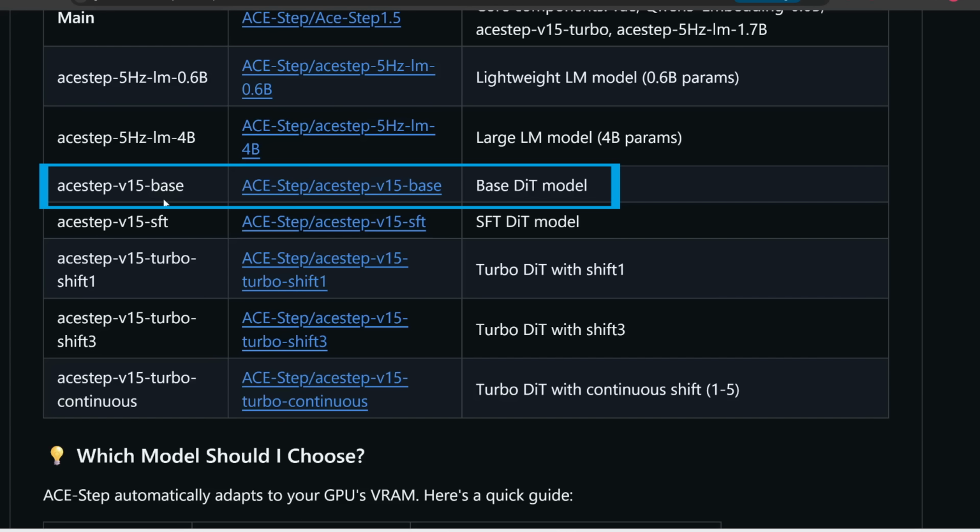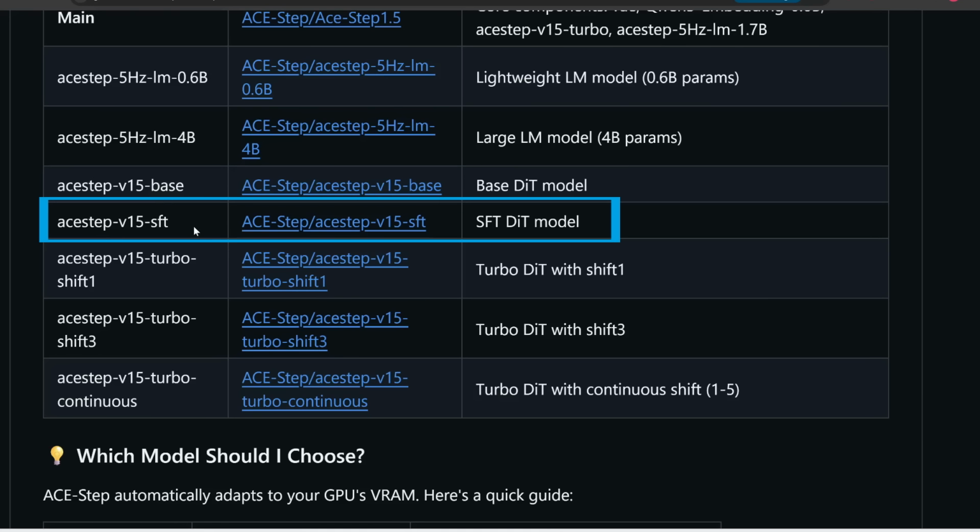This base model is basically the full model. You would use this if you want maximum control and you want the best quality, especially when you're doing editing or repainting. And if you plan to fine-tune any Loras from this, then definitely use the base model. This is the most flexible and it's best for customization. But as I'll show you in a second, this base model does require more steps and therefore it takes longer